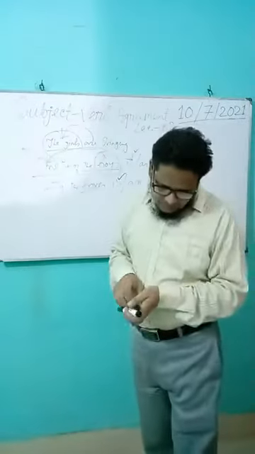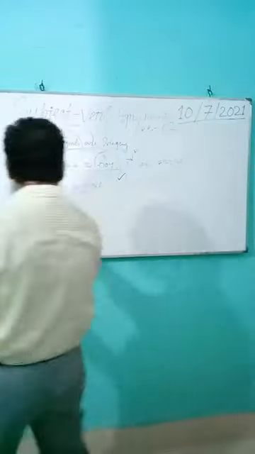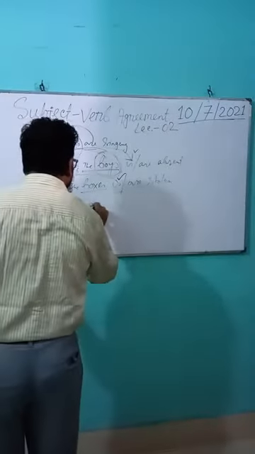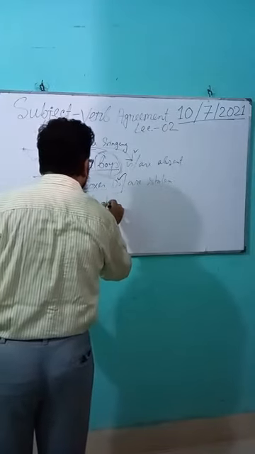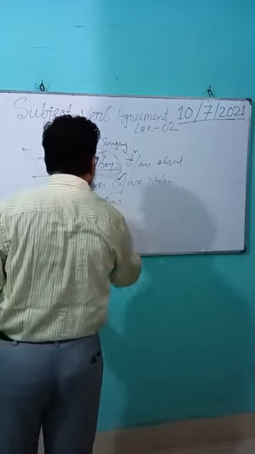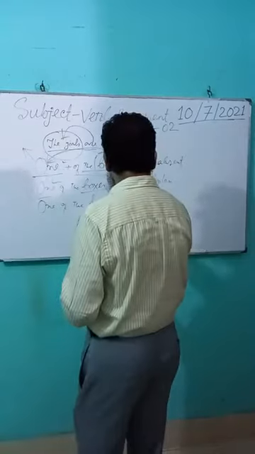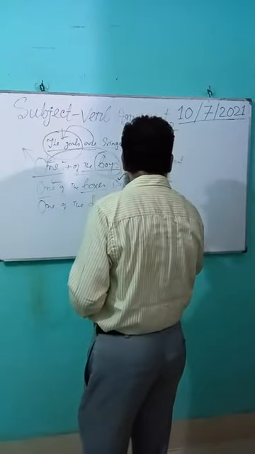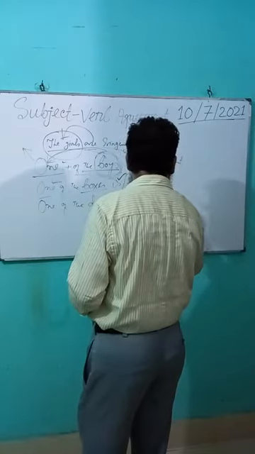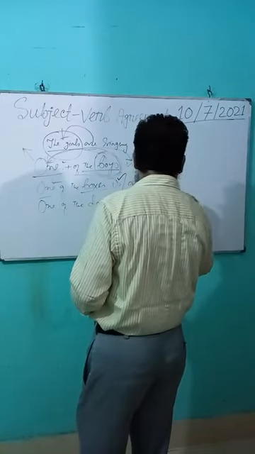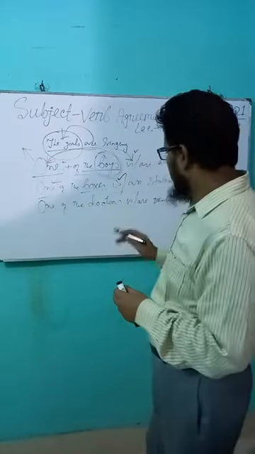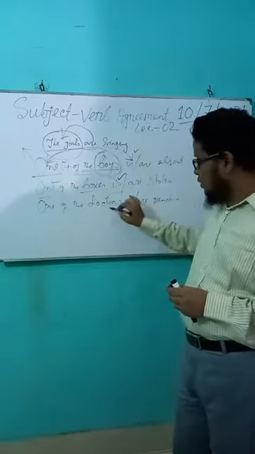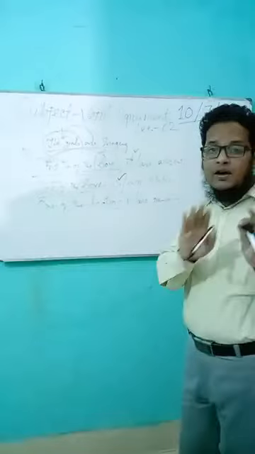Again, one of the doctors is or are punctual. Look at the example: one of the doctors, not doctor. Here we can learn two grammar points at a time.